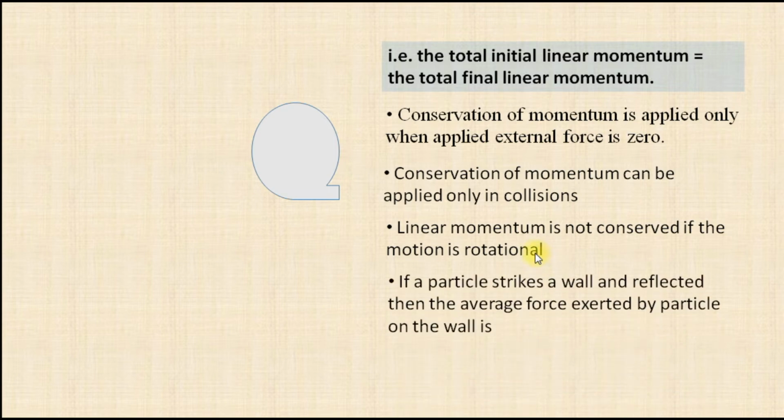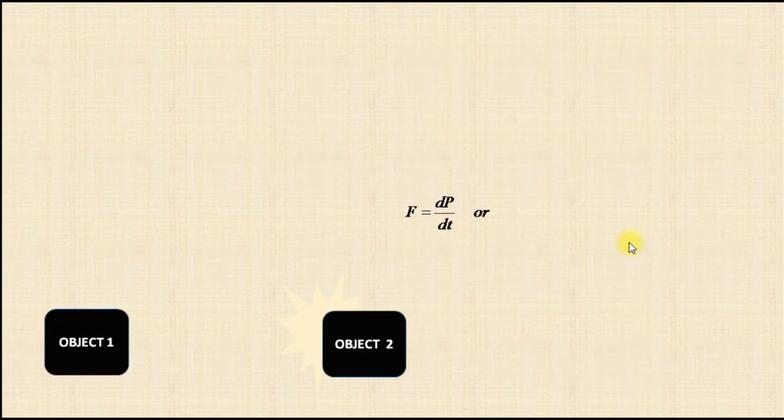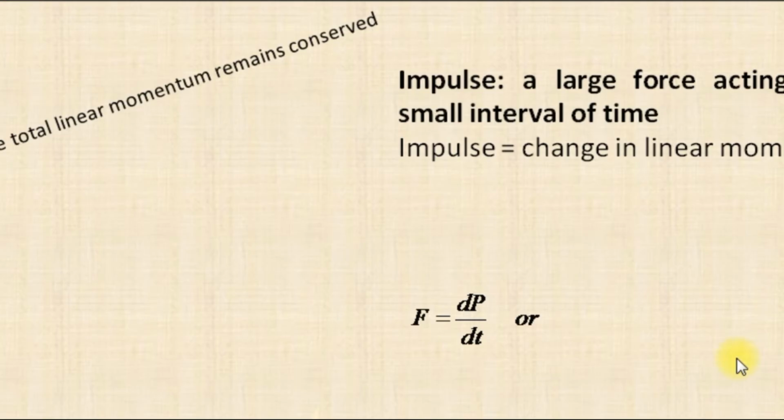Suppose a particle is striking a wall and reflecting. Then the average force exerted by the particle on the wall is equal to the change in momentum divided by the time of contact. That is the impulse.